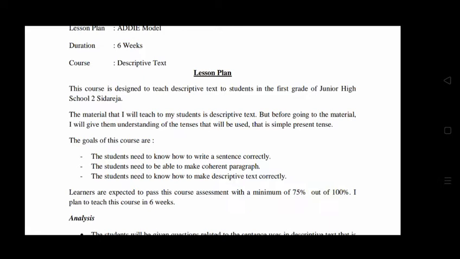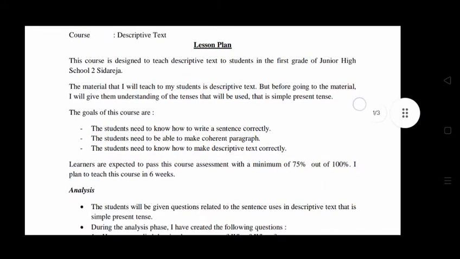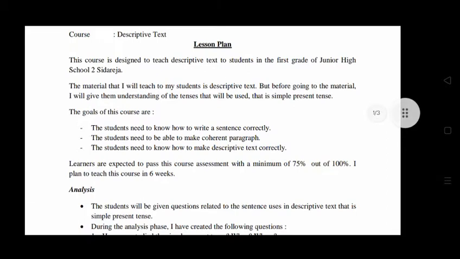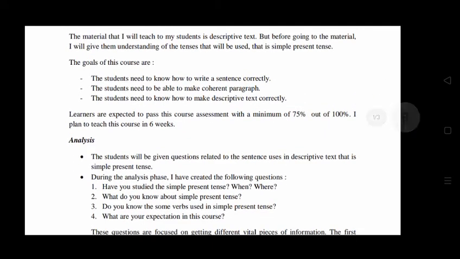The goals of this course are that the students need to know how to write a sentence correctly, especially in the simple present tense. And then the students need to be able to make a coherent paragraph, and to know how to make descriptive text correctly. The learners are expected to pass this course assessment with a minimum of 75 out of 100, and I plan to teach this course in 6 weeks, with one meeting a week.